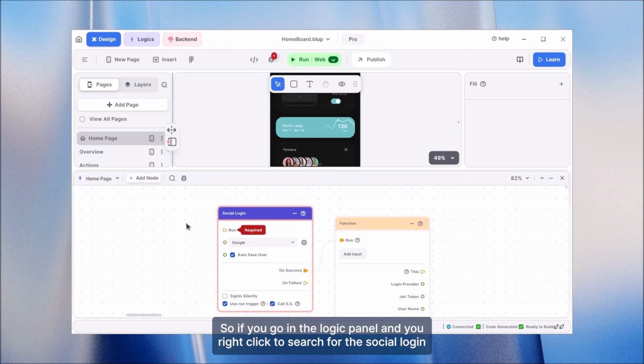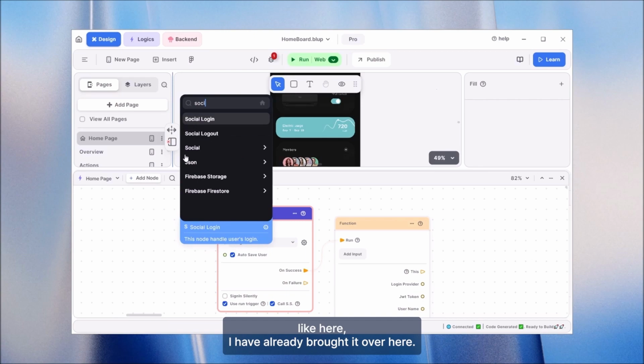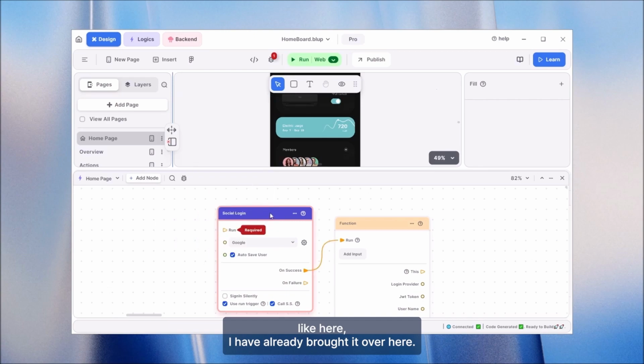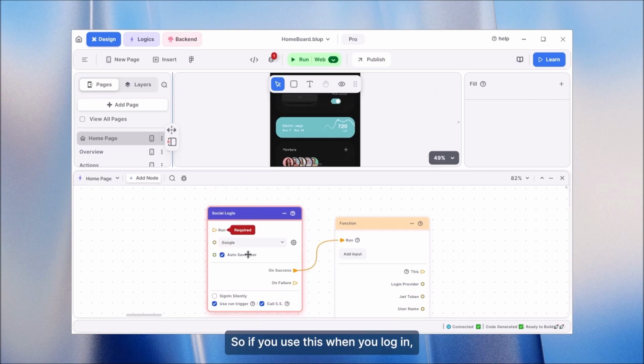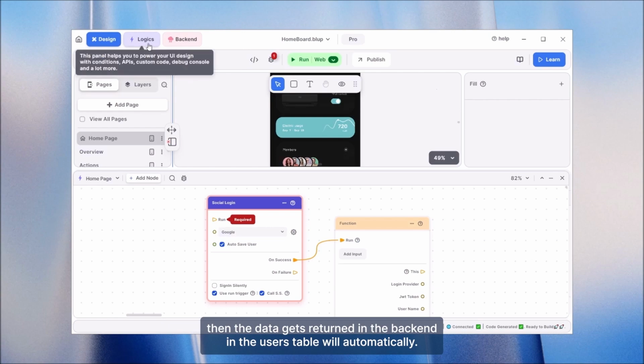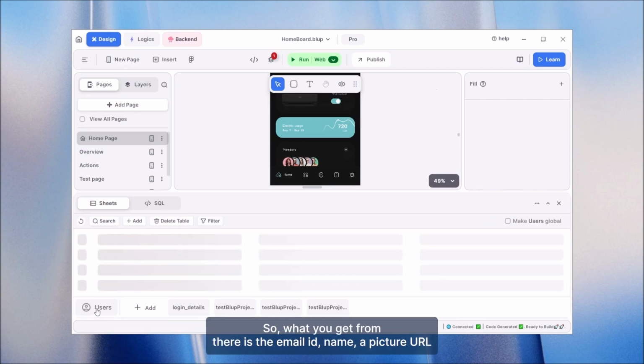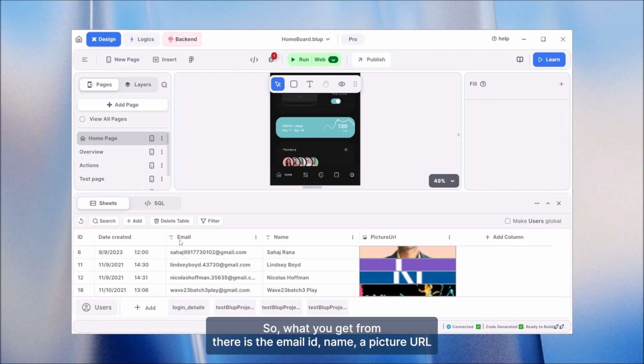So if you go in the Logics panel and you right click and search for a social login button, like here, I've already brought it over here. So if you use this, when you log in with any account through this node, then the data gets written in the backend in the users table automatically. So what you get from there is the email ID, name, picture, URL. That is the default data that you get once you log in through the social node.